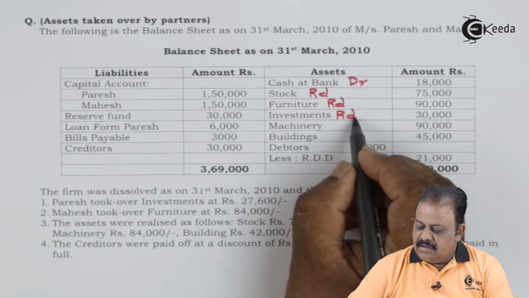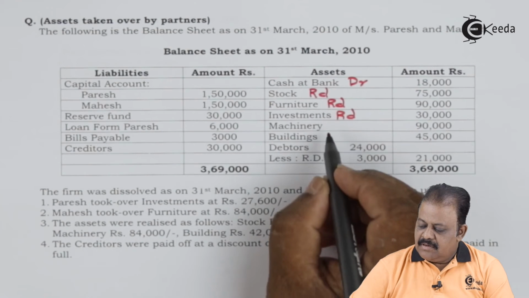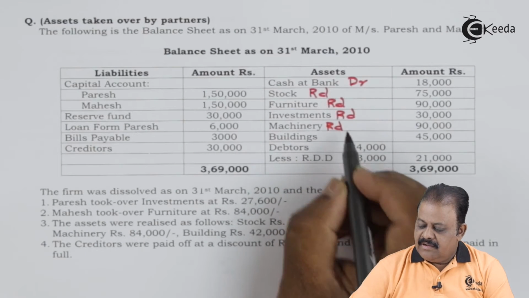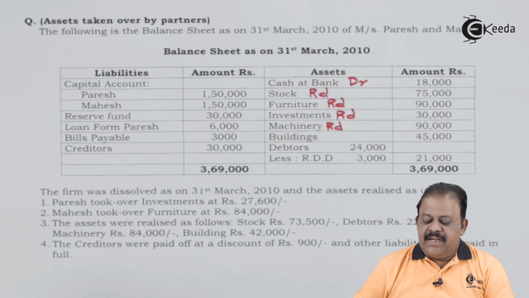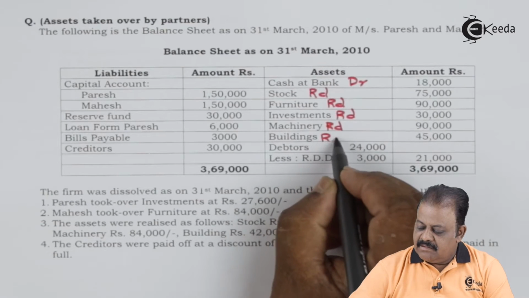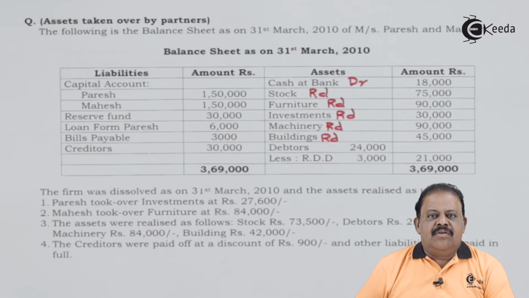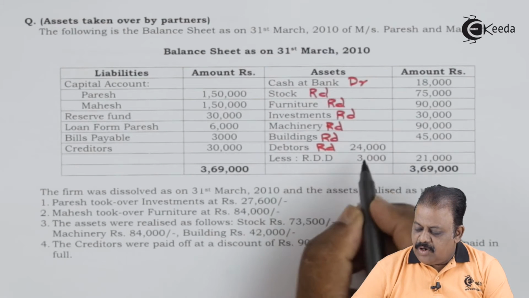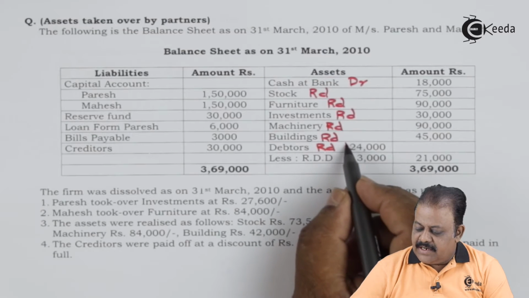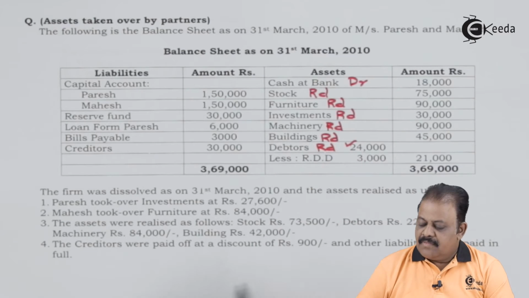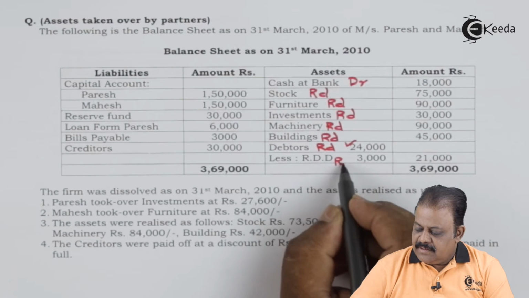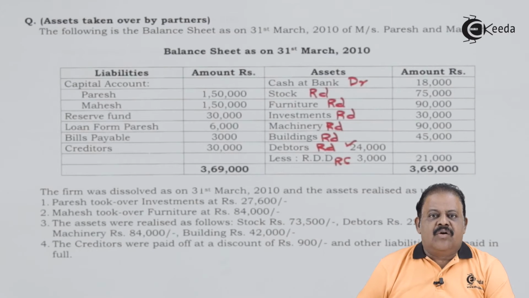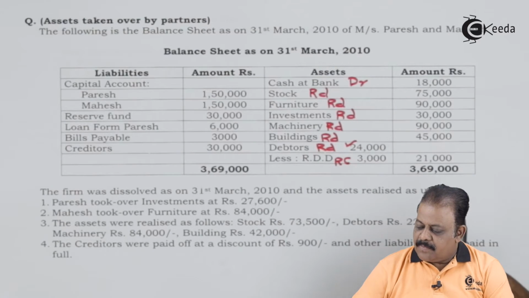Investments, realization account debit. Machinery, realization account debit. Buildings, realization account debit. Debtors, the gross amount will be transferred to realization account debit, that is 24,000. RDD will be transferred to realization account credit side, 3,000.